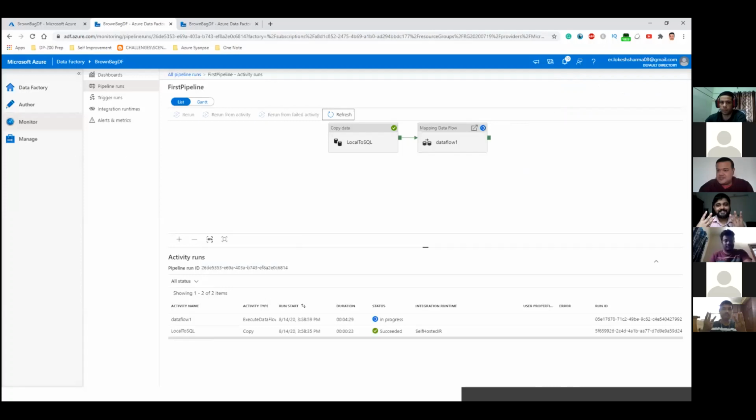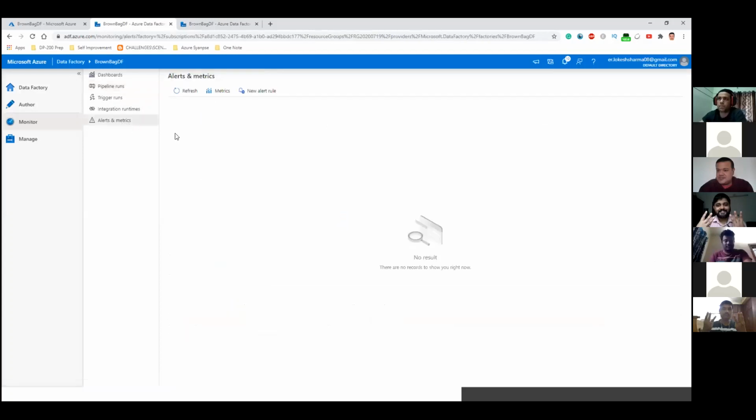Pawan here again, last question. For the alerts and metrics, will that help us with any break that happens during my transformation? Sorry, can you come again? There is one section here, alerts and metrics, on the left side of the blade, the fourth option down. I would like to check whether that can help us if any failure happens during the data transformation phases. Yes, so these are your metadata options.